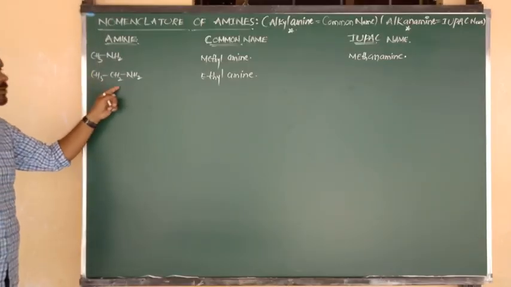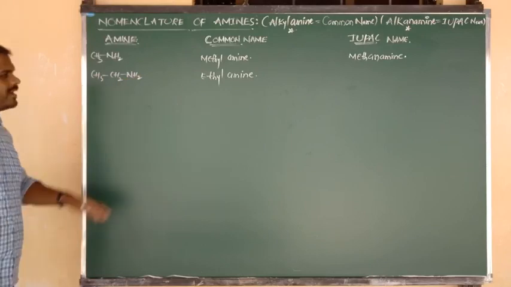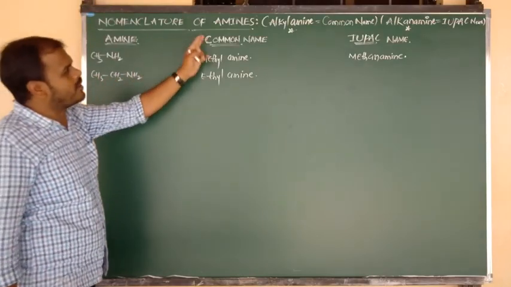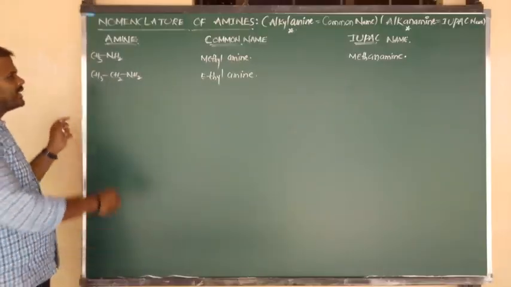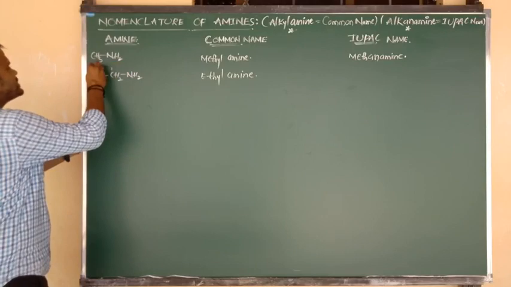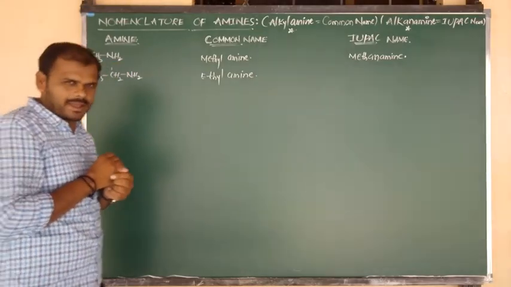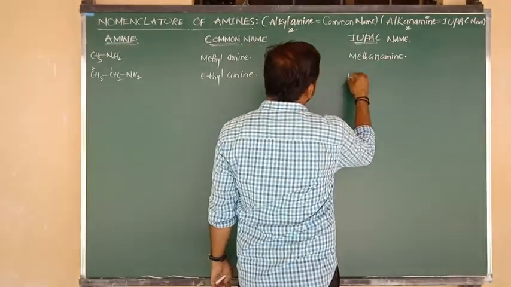C2H5, ethyl group connected to amine. Yes, so it is a two-carbon compound, and the common name is ethylamine. And the IUPAC name we are going to write. NH2 is nothing but the functional group. It is connected to the first carbon, and this is the second carbon. So the number of carbons is 2.